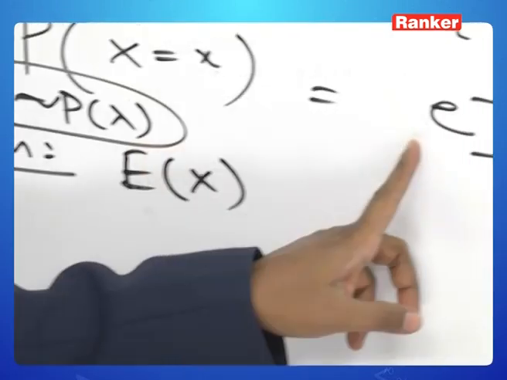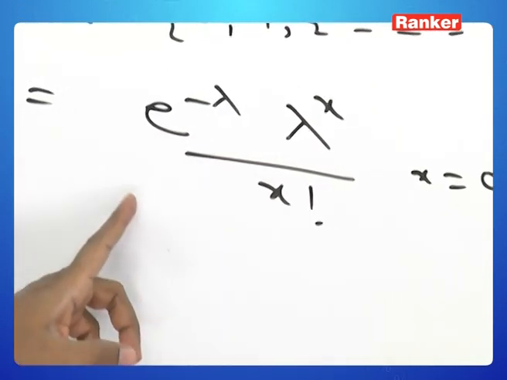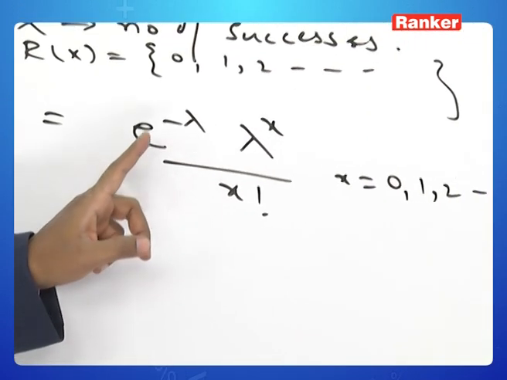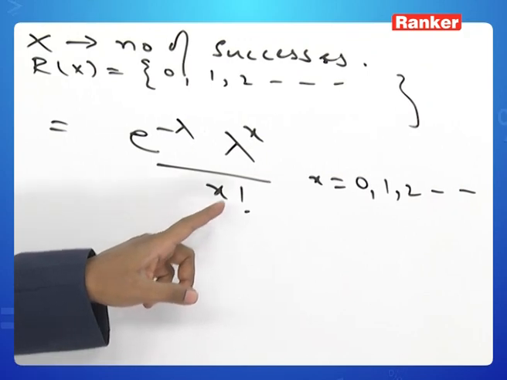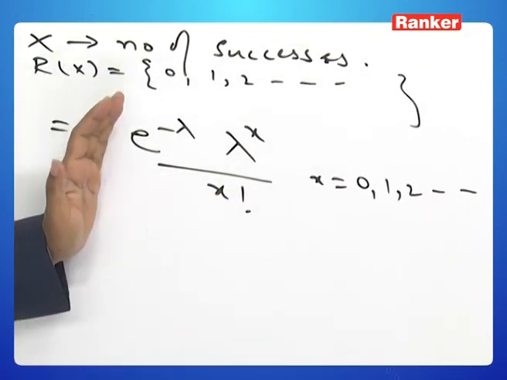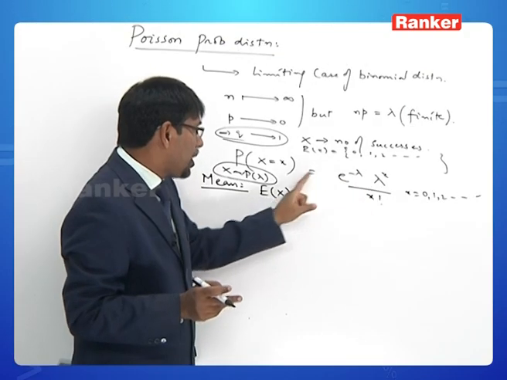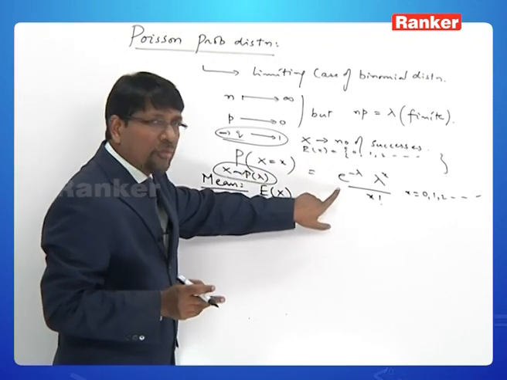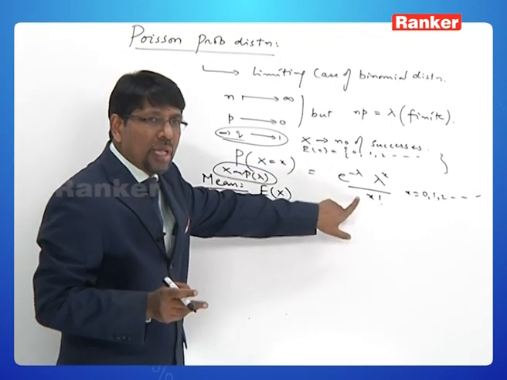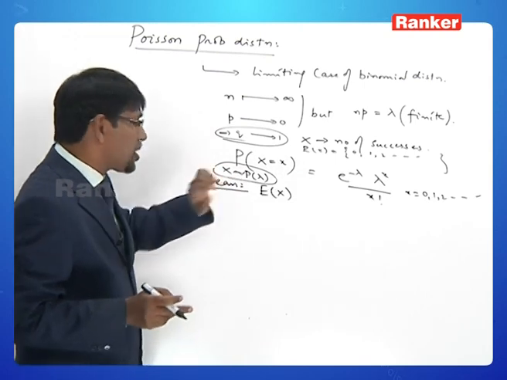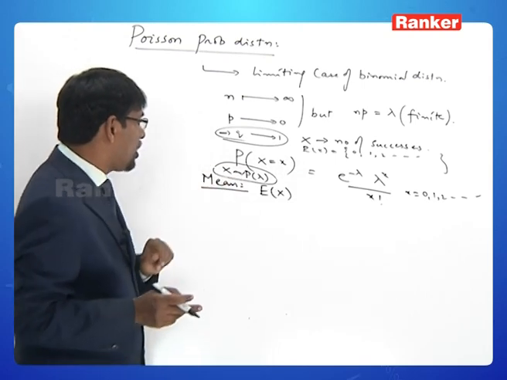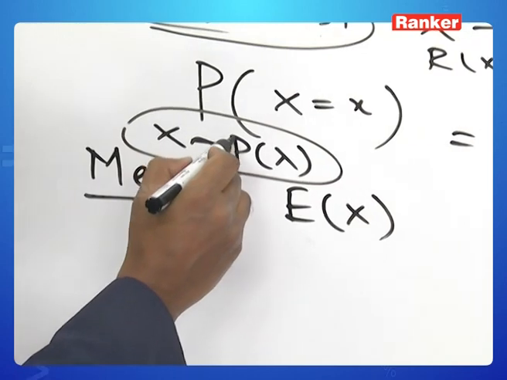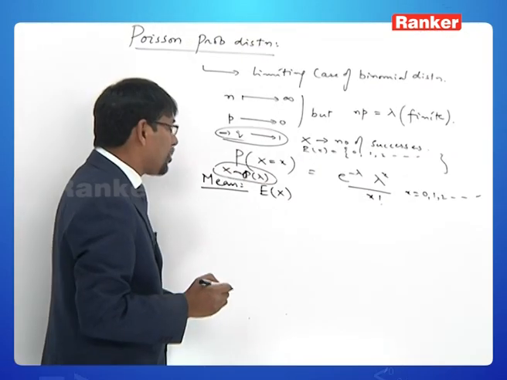What determines the probability corresponding to each value of the random variable? It is just the lambda. e is a constant. X we know ranges from 0 to infinity. So for each value of x, to obtain the probability, what matters to us is the lambda value. So lambda is a parameter.